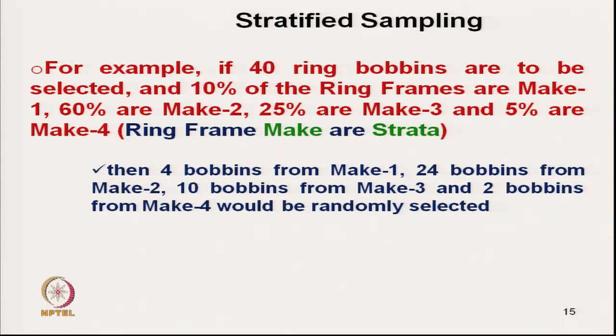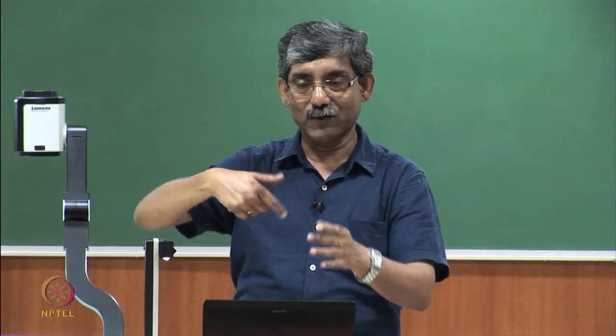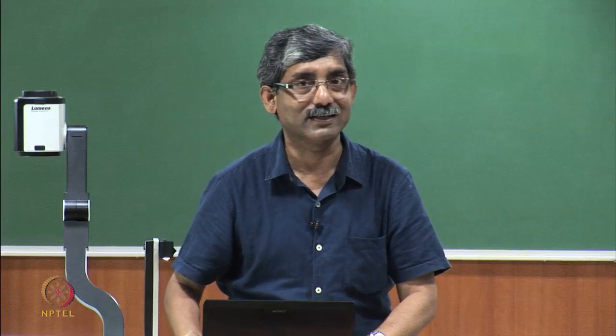Okay. All the makes should have equal representation. So, 4 makes, 10 from each make, whatever may be the number, I will take 10 from each, so that it is equal. So, it is a mutually agreeable criteria, and once we decide, then we have to do random selection, like 4 bobbins from make 1.